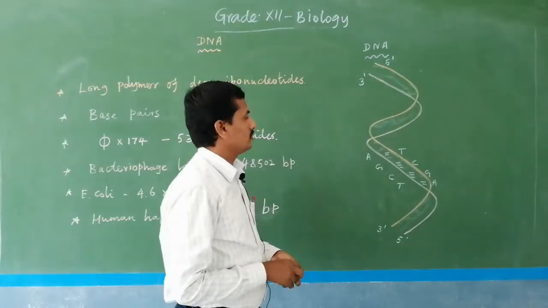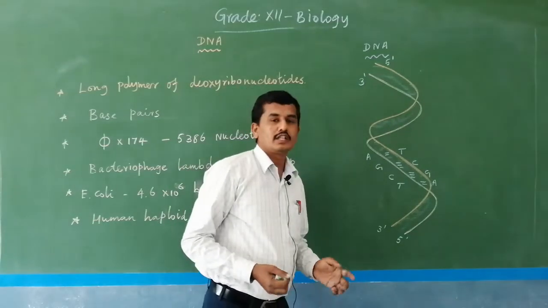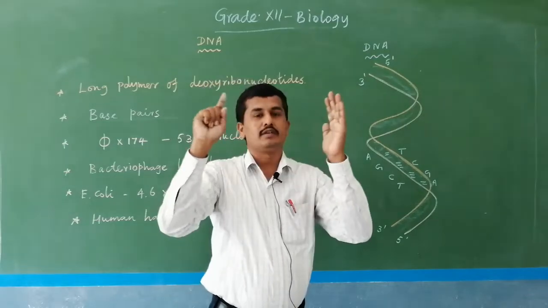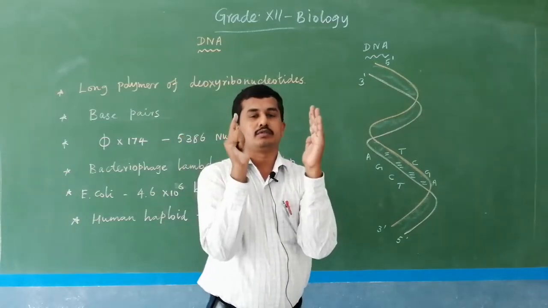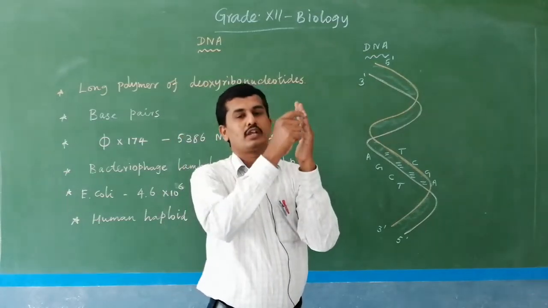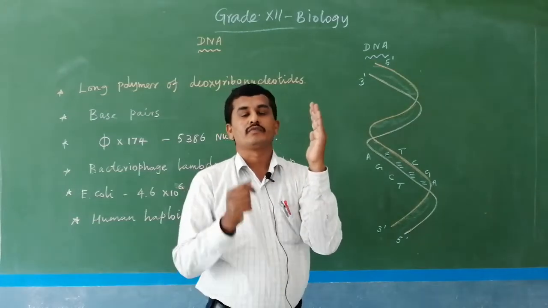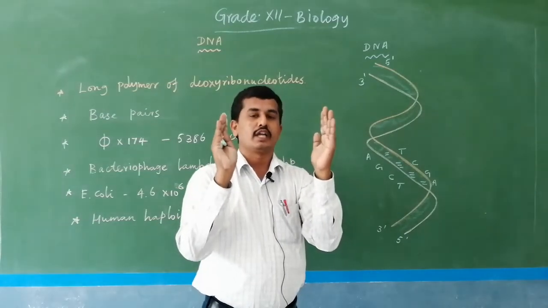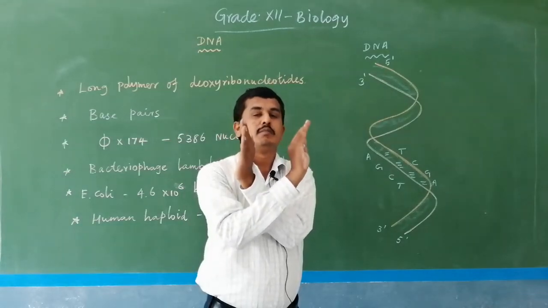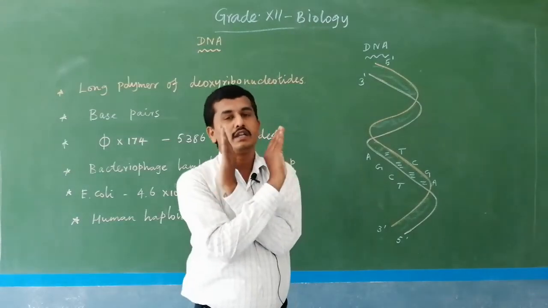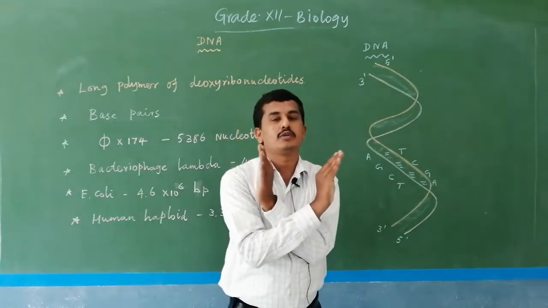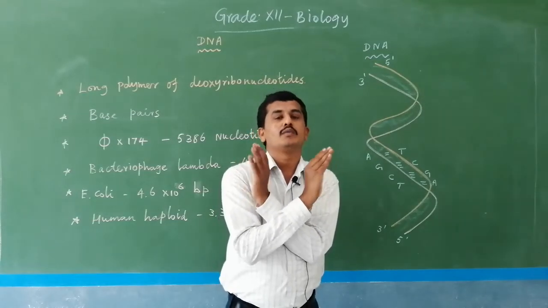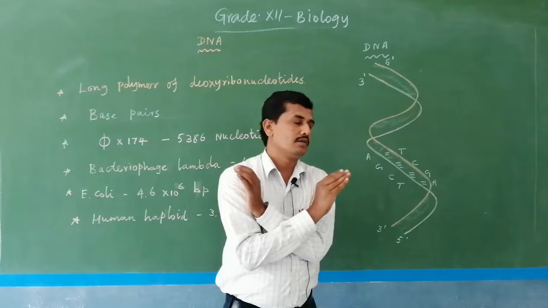So actually this is DNA, a double helical structure. If you separate the DNA, two chains are present. One is a polynucleotide chain, and another is a polynucleotide chain. So two polynucleotide chains join to form a DNA. Polynucleotide means more than two nucleotides.